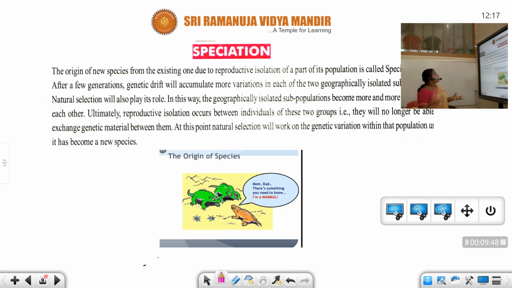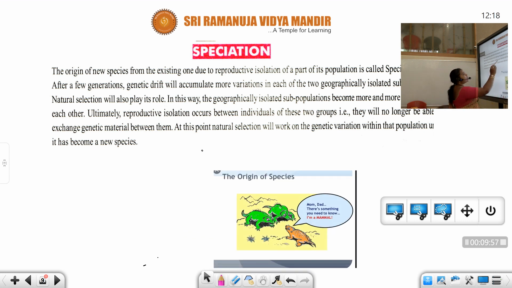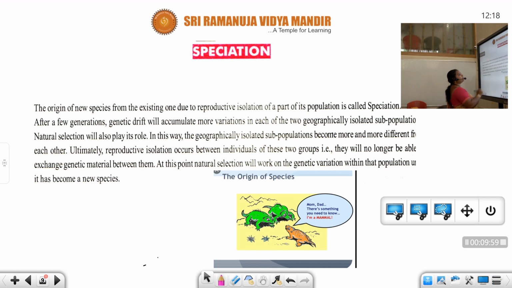Next, let us study speciation. What do you mean by speciation, students? The origin of new species from an existing one due to the reproductive isolation of a part of its population is called speciation, students.